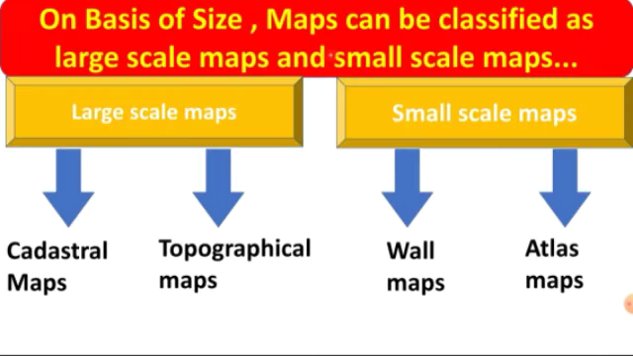On basis of size, maps can be classified as large scale maps and small scale maps. Large scale maps are further classified as cadastral maps and topographical maps, and small scale maps are further classified as wall maps and atlas maps. There is one mnemonic that you can learn. See it here. It is CLT and SWA.